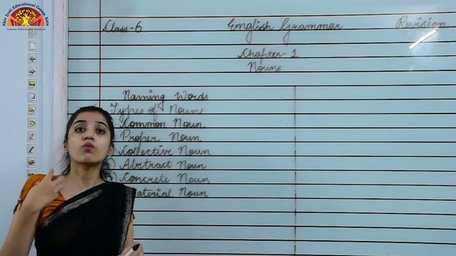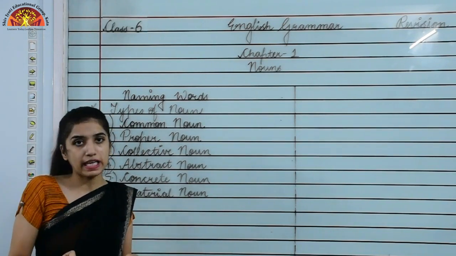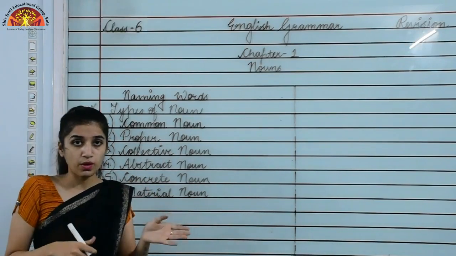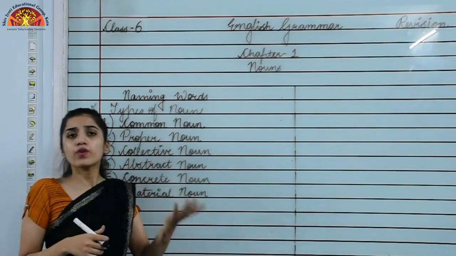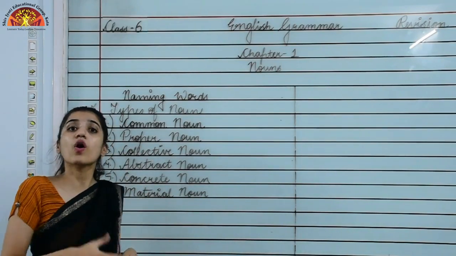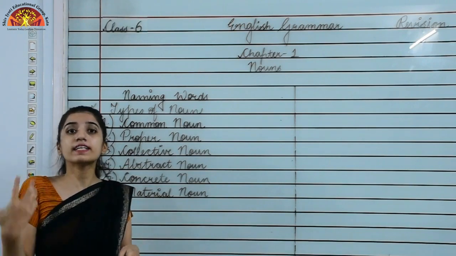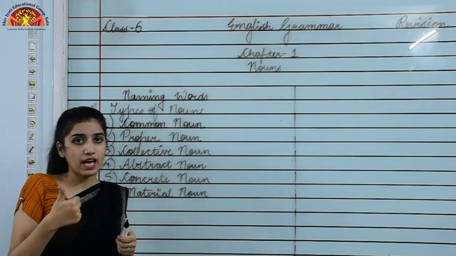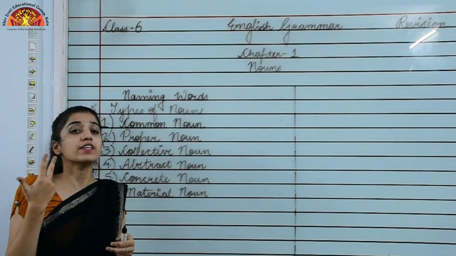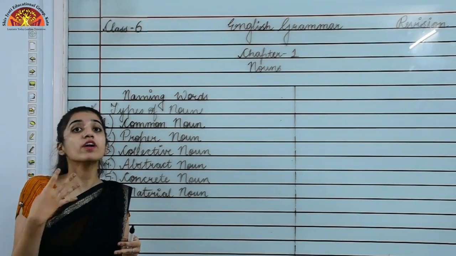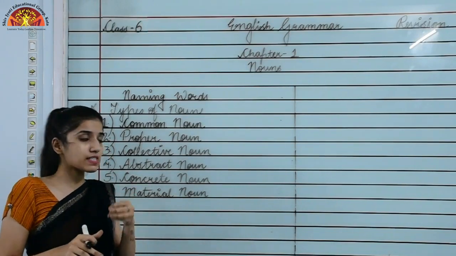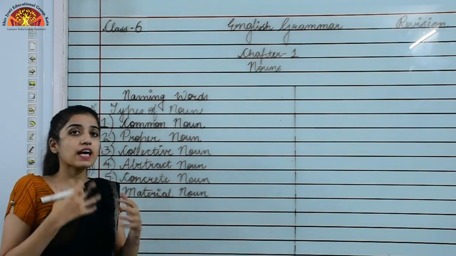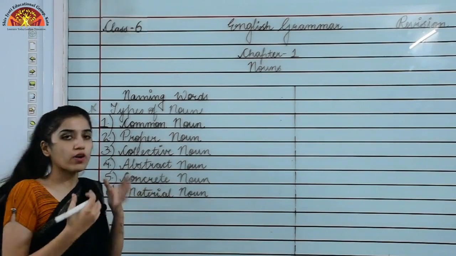Abstract noun tells us about a quality, idea or feeling. Okay, when we are showing an emotion, that time we use abstract noun. Now coming to the fifth one, that is concrete noun. So what is a concrete noun? This noun can be identified by one of our 5 senses: you can taste, smell, touch, hear or see them. So these are your 5 senses. The things that you can see, taste, touch or feel would be concrete nouns.